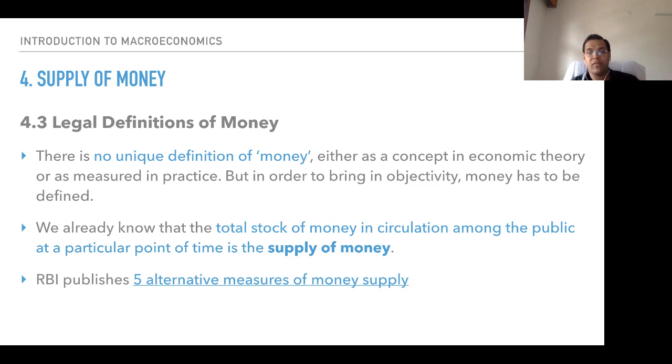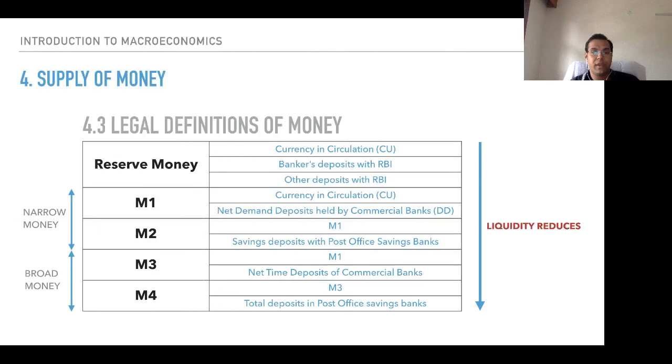What are the 5 alternative measures of money supply? This is something that needs to be seen. So let's have a look at the legal definitions of money in multiple forms. Reserve money is practically M0, followed by M1, M2, M3 and M4. The most liquid is M1.